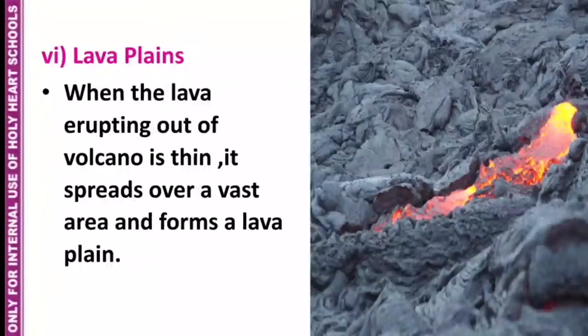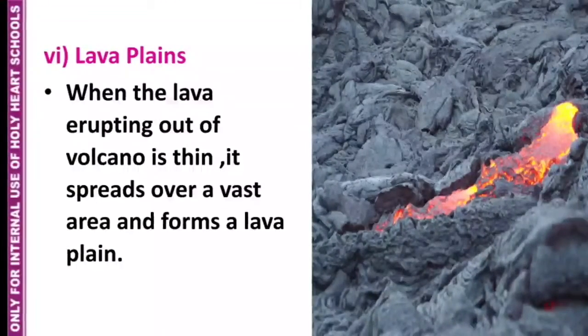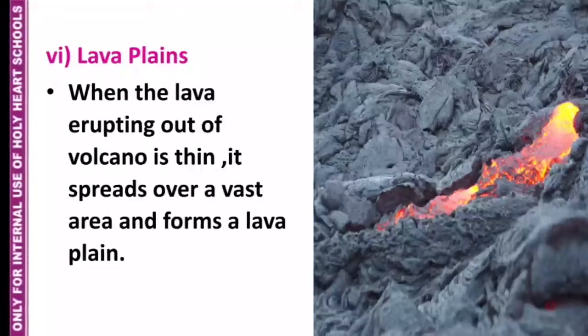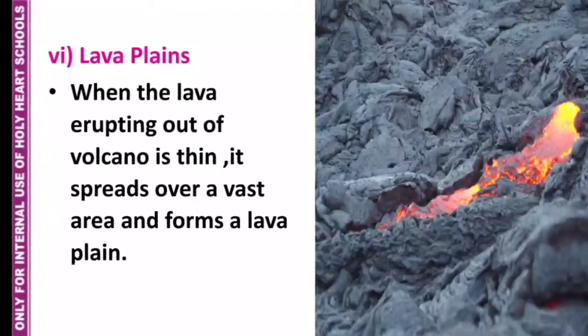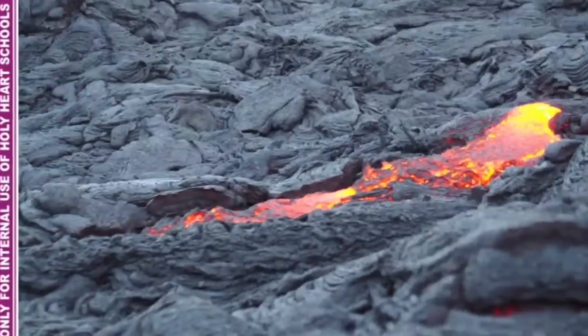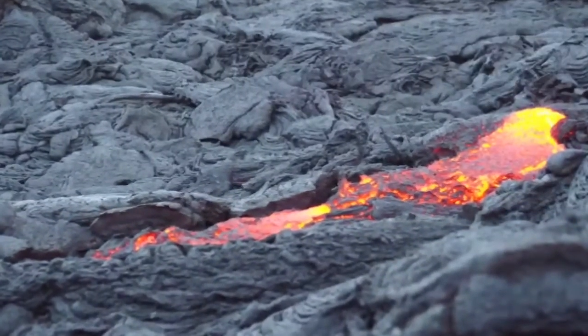Next, we have lava plains. When the lava erupting out of a volcano is thin, it spreads over a vast area and forms a lava plain.